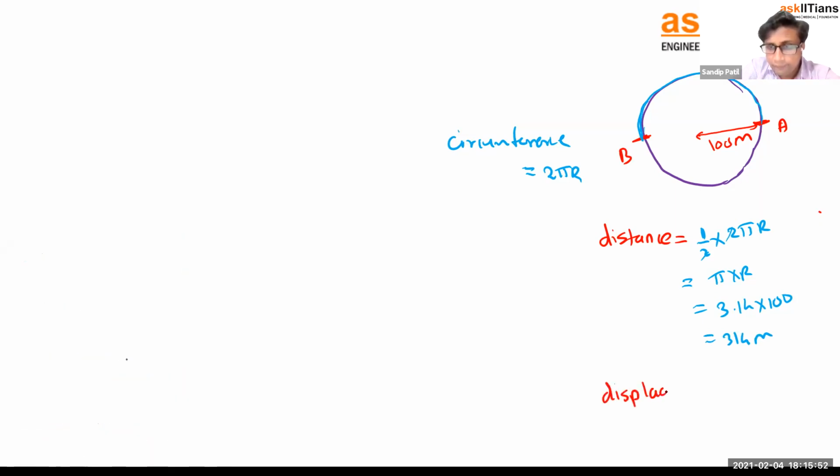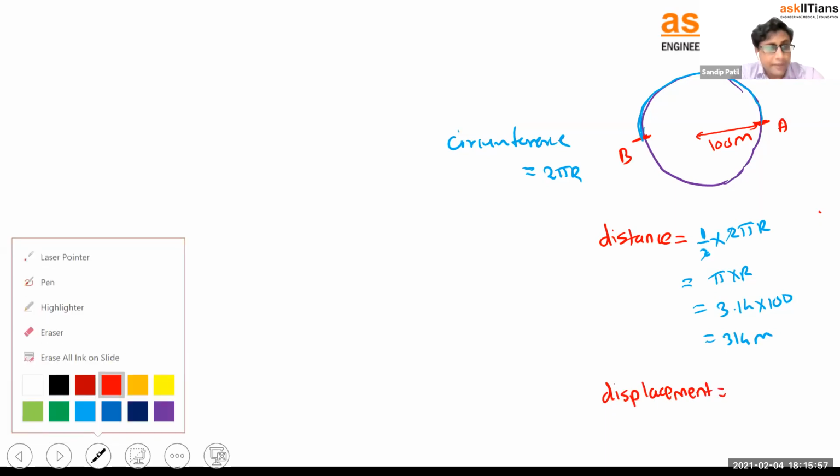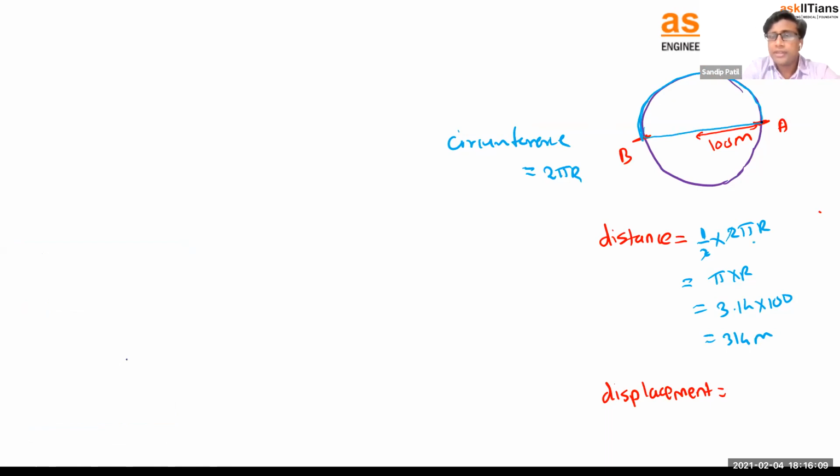What is the displacement? I know that displacement is the shortest distance between initial and final points. Which one is the initial point? A. What is the final point? B. Right? So what is the shortest distance? Can I say this will be the shortest distance? Yes. How much is it? Can I say it is equal to the diameter? That's right. So that is 2 into r, or 2 into 100, or displacement will be, I can say, 200 meter. Okay, so this is the question they could ask you in the exam also, right?